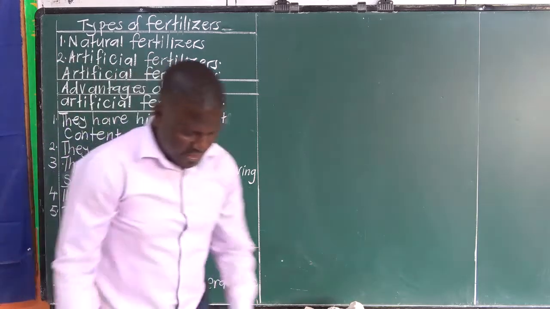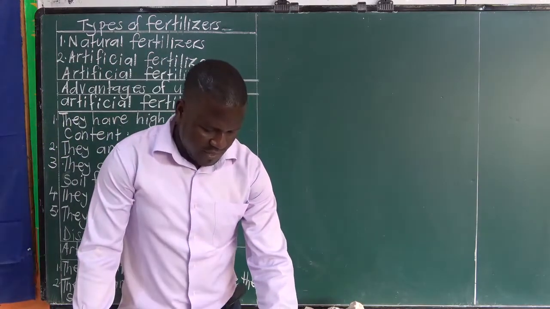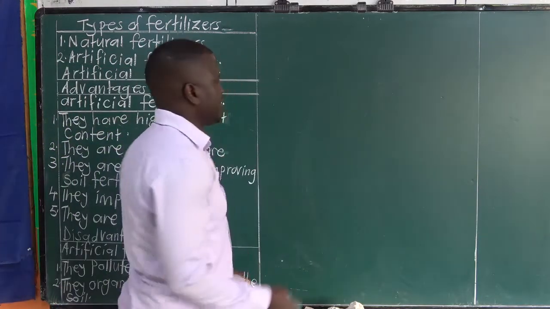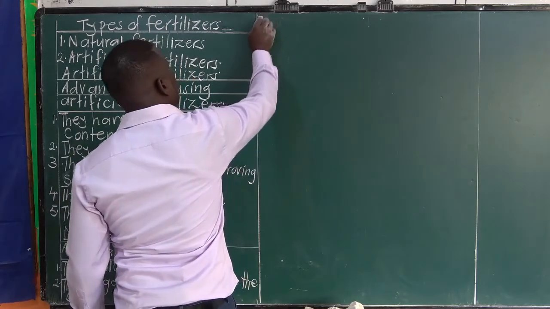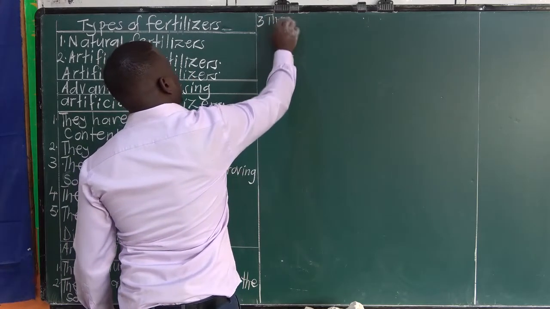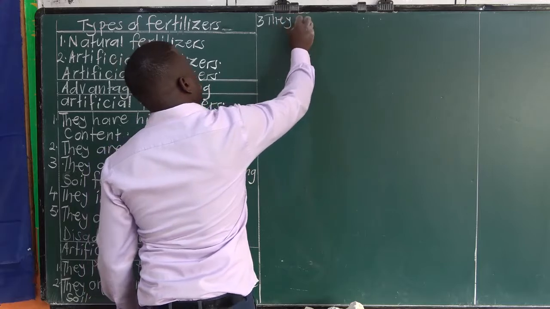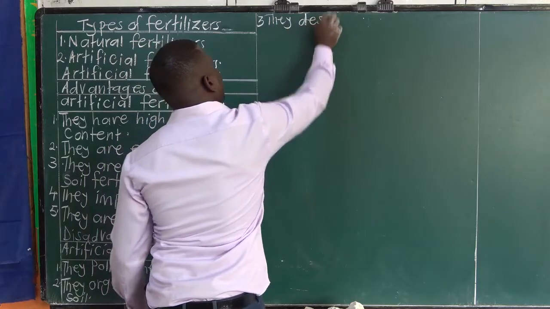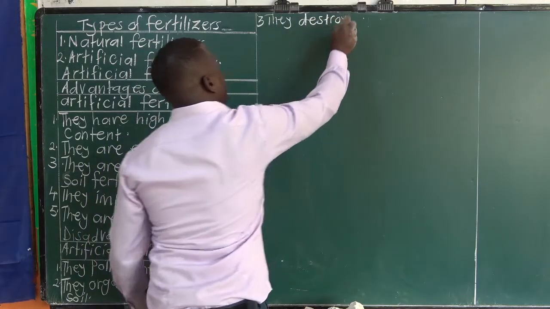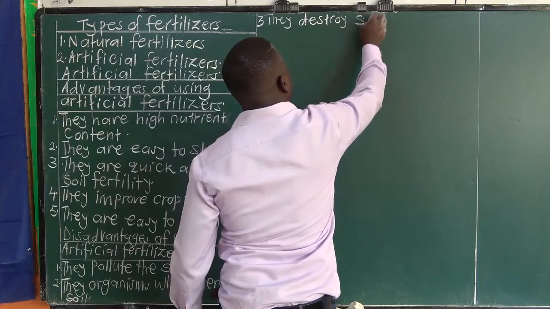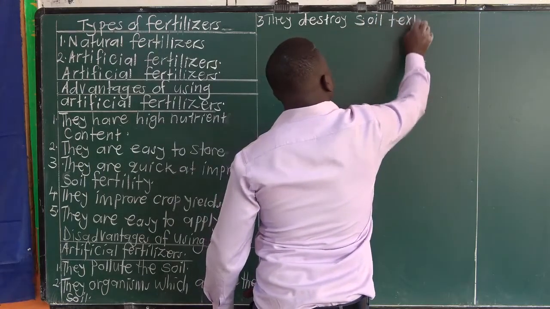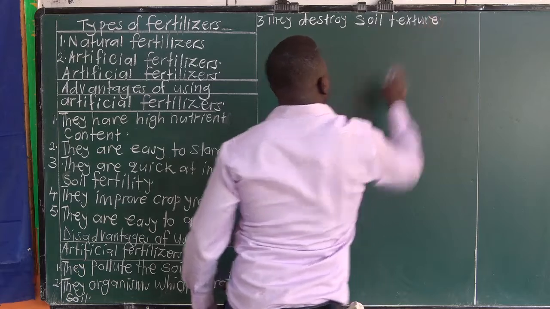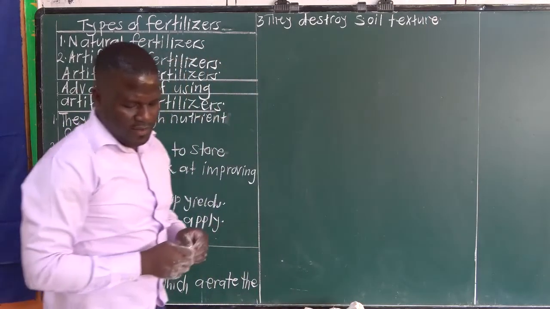Then another disadvantage, they destroy soil texture.